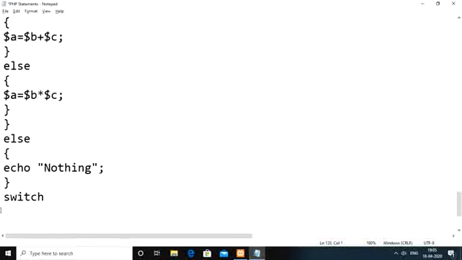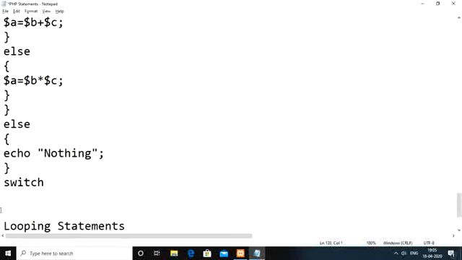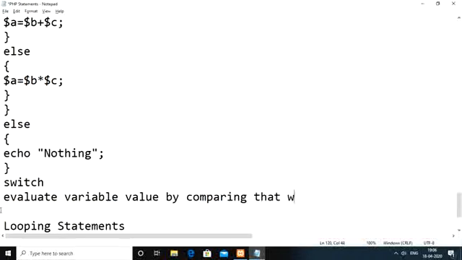The next one we are going to have is the switch case statement. In case of a switch case statement, what we are going to do is evaluate a variable value by comparing it with some set of other values.